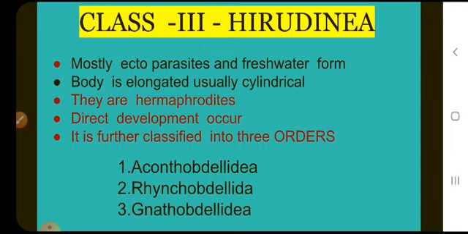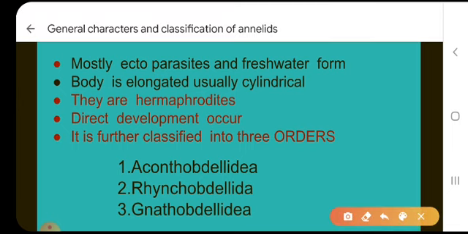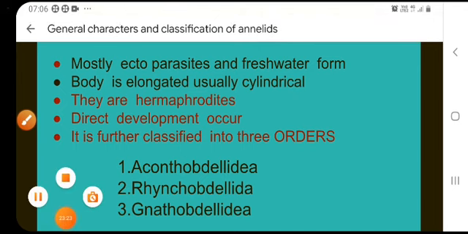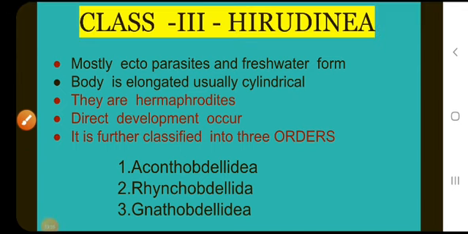They are hermaphrodite animals. Reproduction is sexual. Development is direct, without any larval stages.